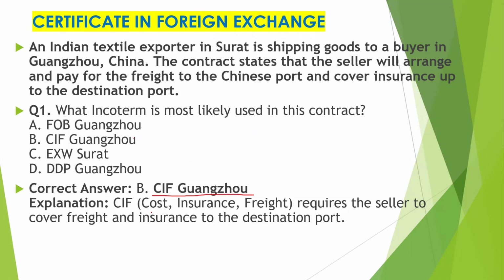So what is the explanation? Cost, insurance, and freight requires the seller to cover freight and insurance to the destination port. Because here it is written that the contract states that the seller will arrange freight and cover insurance. So cost, insurance, and freight, that is CIF. These Incoterms are also very important.